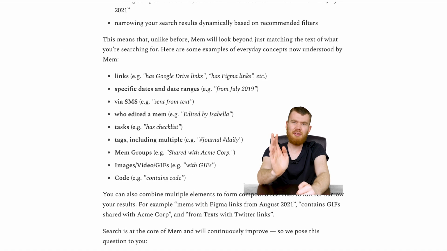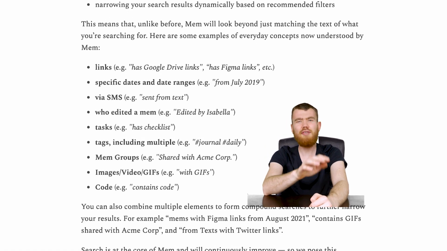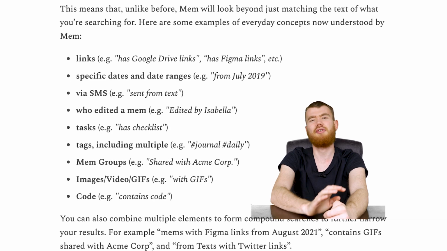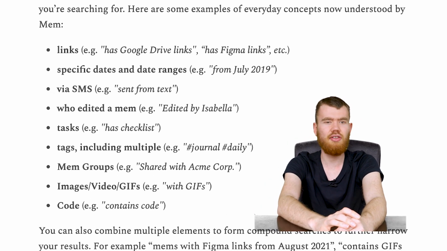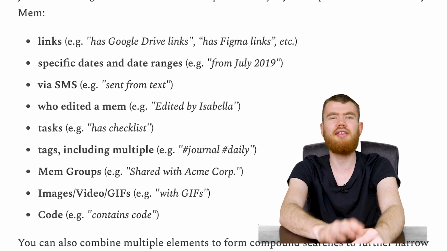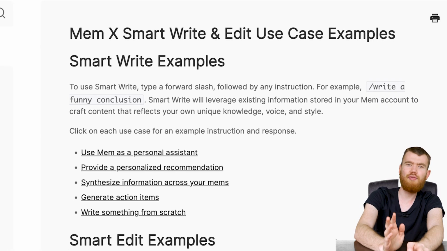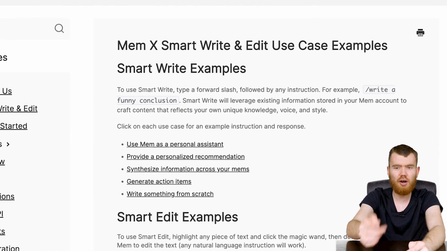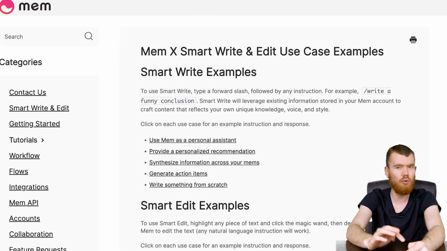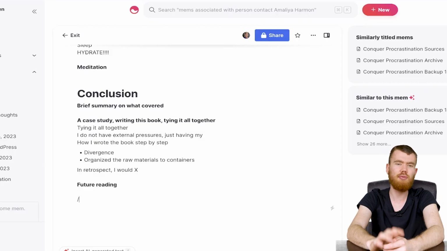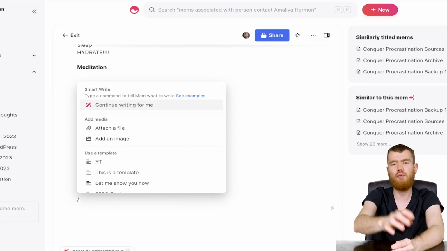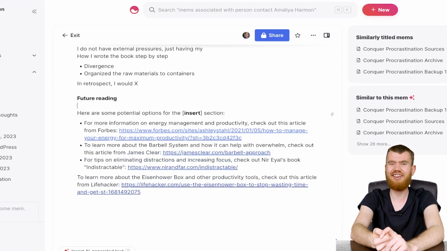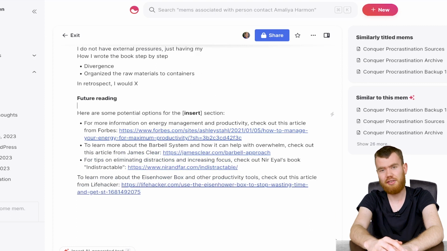Now we know why. And with smart search, you can write specific queries, a little bit more in depth, like for instance specific date ranges, which ones are checklist, images, etc. But the most famous one when it comes to Mem X is smart write, where you can make it continue writing and auto-complete certain notes or whatever is in there. And if you take this one over here, press this /, you can see that it did quite a good job there when it comes to interpreting what was said and make something out of it.